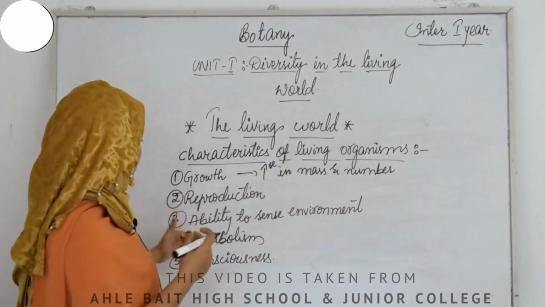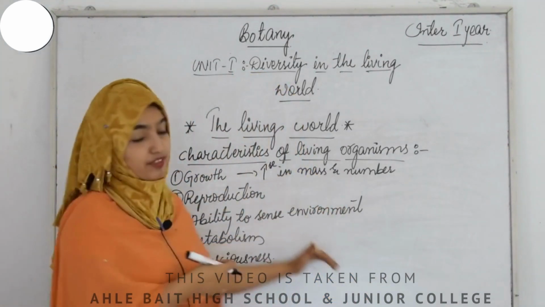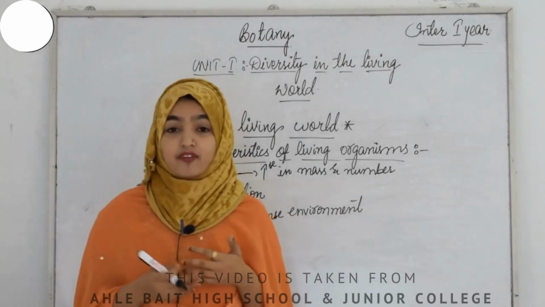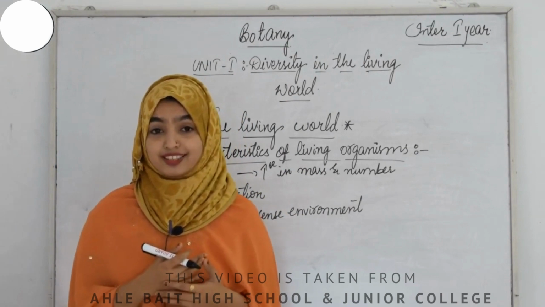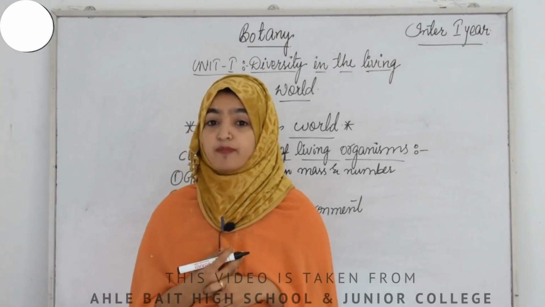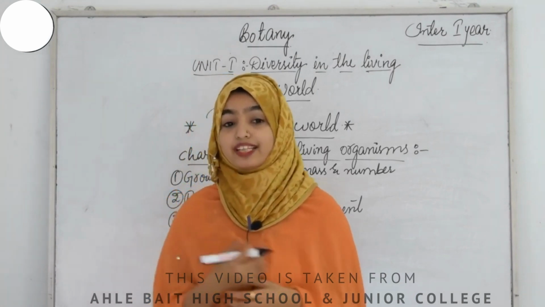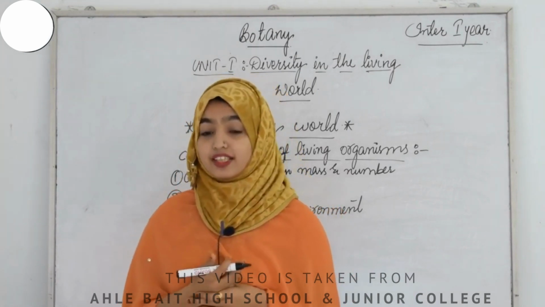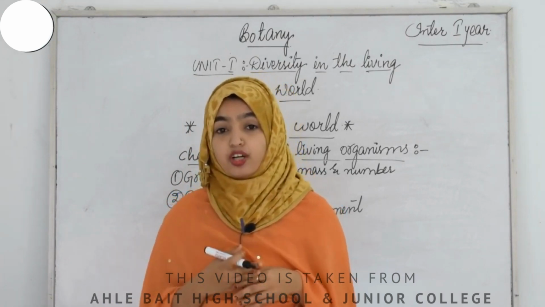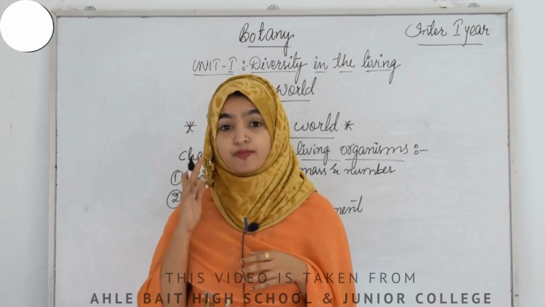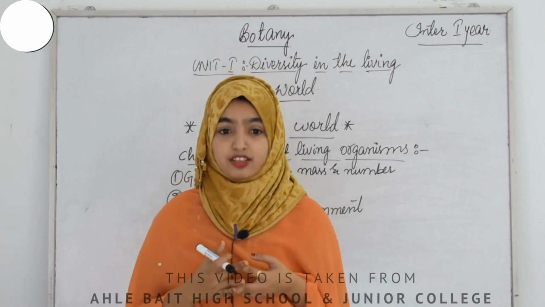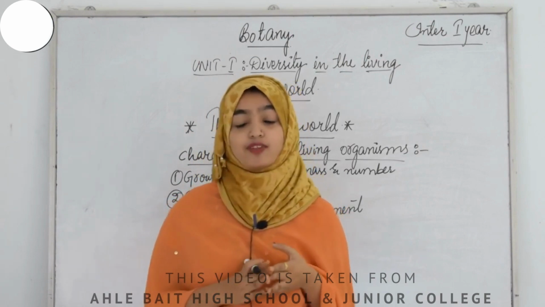So till now we have covered two definite characters of living things. Now let us proceed towards the next one, that is consciousness. Let us check whether it comes under the definite or indefinite characters category. So what is consciousness? It is the property by which an organism reacts to an external stimulus or change in the environment. Just take a small example. If someone pinches you, immediately you will get a response from your mind. That is called consciousness. It means that you are conscious. It is a typical property of living organisms.